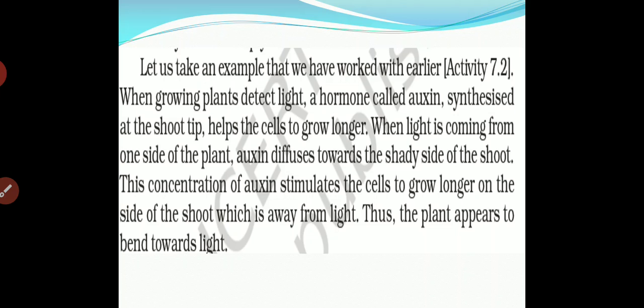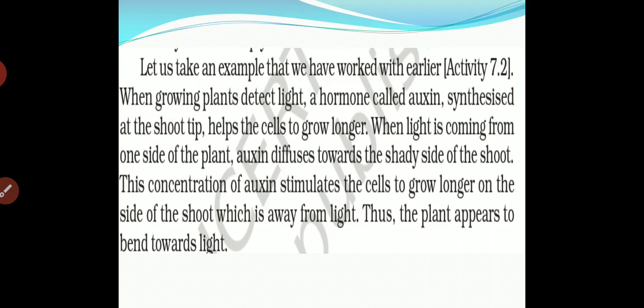So, let us take an example that we have worked with earlier. When a growing plant detects light, a hormone called auxin is synthesized at the shoot tip. At the shoot tip, whenever the growing plant detects light, which hormone will be synthesized? Auxin. Auxin will be synthesized at the shoot tip and helps the cells to grow longer. Which hormone? Auxin, which is synthesized, will help the cells to grow.